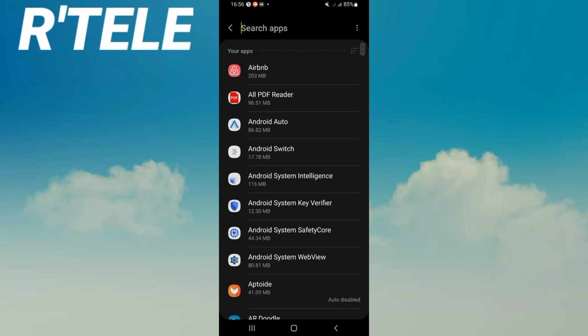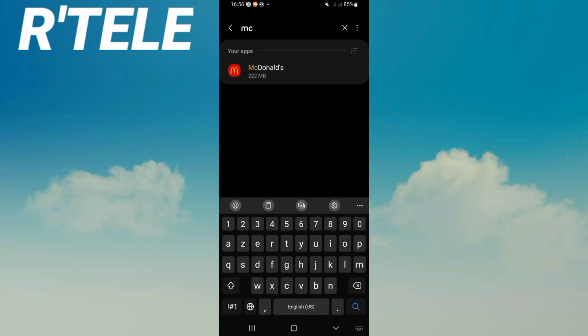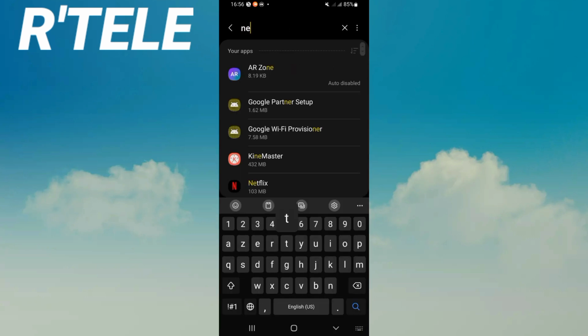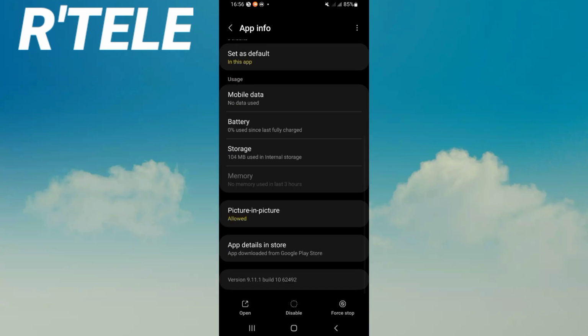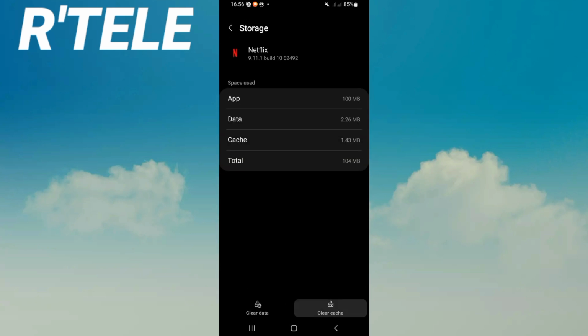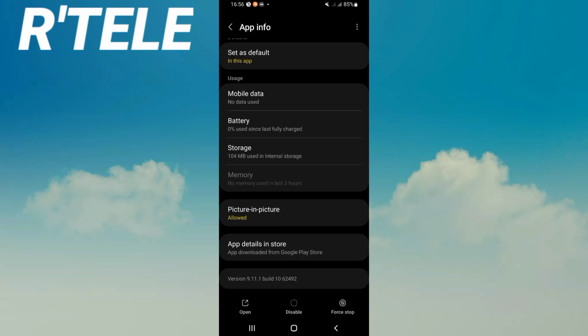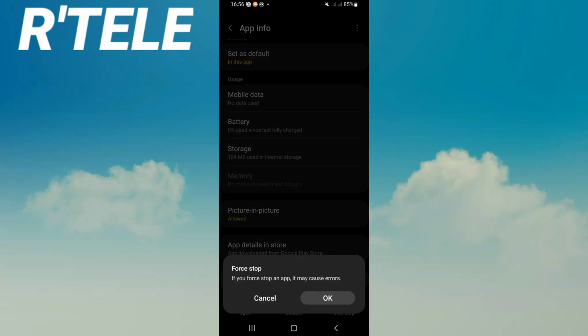Click at apps option right now and search for Netflix. Click on it like this. Scroll this list down, click storage, click clear cache and back. Click at force stop, click OK.